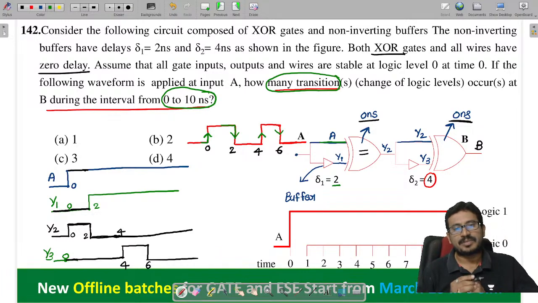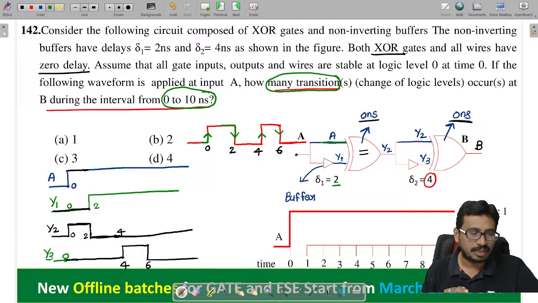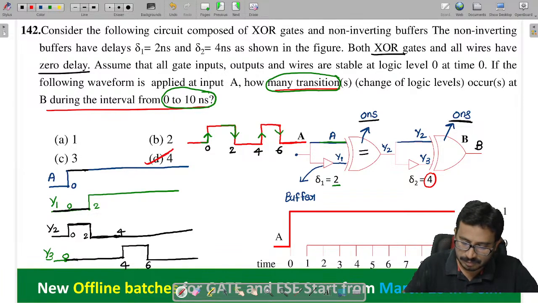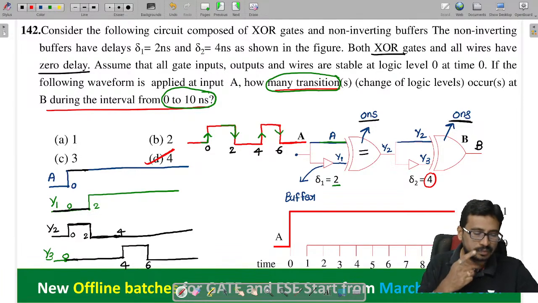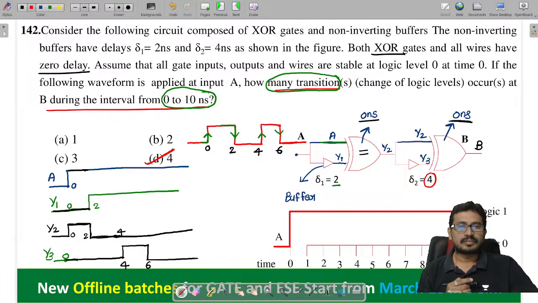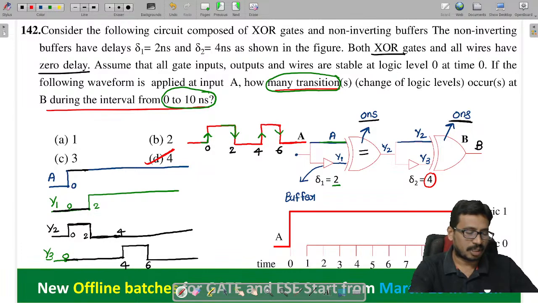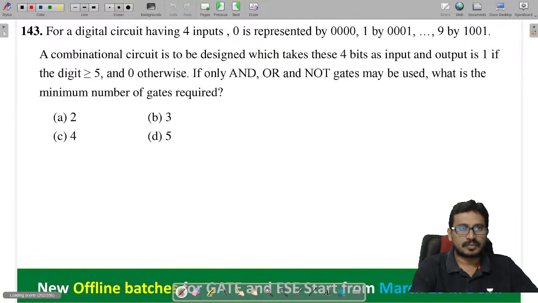Totally how many times will my output change, you tell me. So here totally how many times? 4 times it is changing. So which option? Option D. Everybody, all of you, it's a very good problem. Next one.